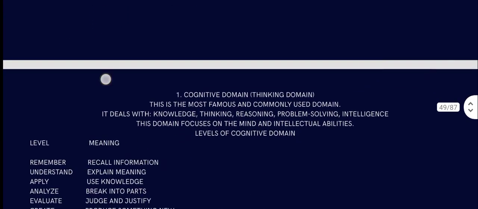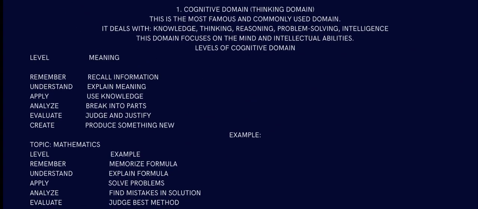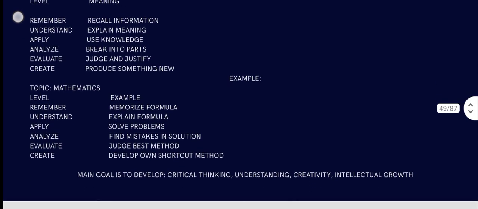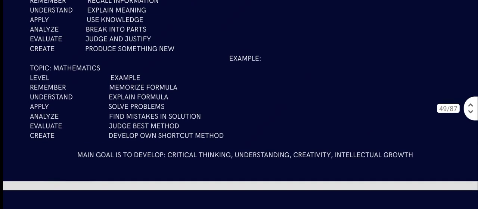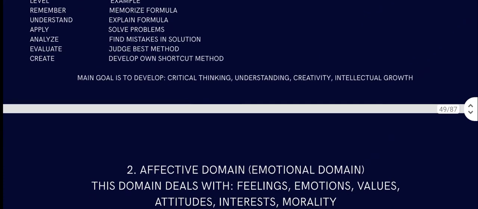So the cognitive domain is the thinking domain. It deals with the most famous common things: knowledge, thinking, reasoning, problem solving, intelligence. This domain focuses on the mind and intellectual ability. Here it's what we already talked about: remember, understand, apply, analyze, create, and so on. An example in mathematics is memorizing a formula and explaining the formula. We already talked about these things. The main goal is to develop critical thinking, understanding, creativity, and intellectual growth.